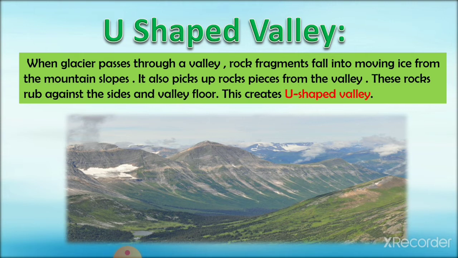This rock rubs against the side of the valley, and this is a continuous process. So the movement of the glacier causes erosion, or rubbing, of the rocks carried by the glacier against the valley floor, and this creates a U-shaped valley. A U-shaped valley has a flat bottom and almost vertical sides. You can see here in the picture. So this is how a U-shaped valley is formed through the work of moving ice.